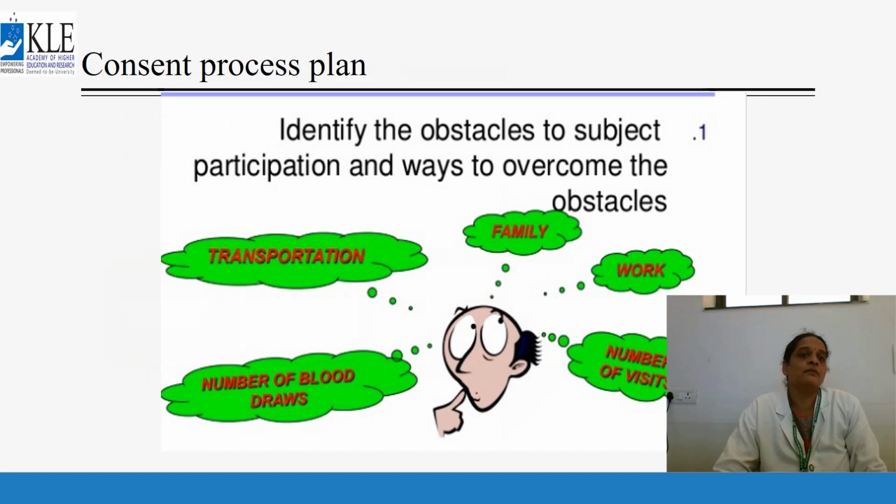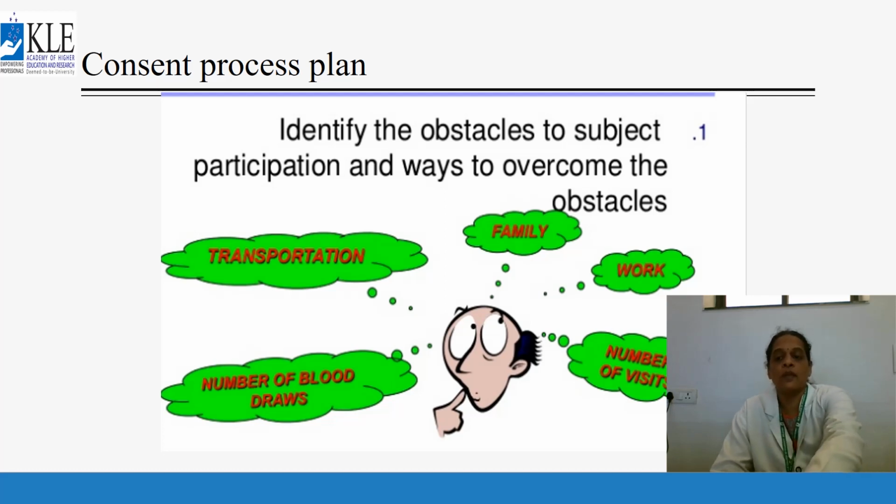Followed by, what is the consent process plan? Identify the obstacles to subject participation and ways to overcome them, like family matters, work, how many visits are there in the study, how much blood they are going to withdraw, and who will provide the transportation money and all. So many obstacles will be there for the subject. So we have to solve the problem, and we have to give the subjects information regarding all these obstacles.